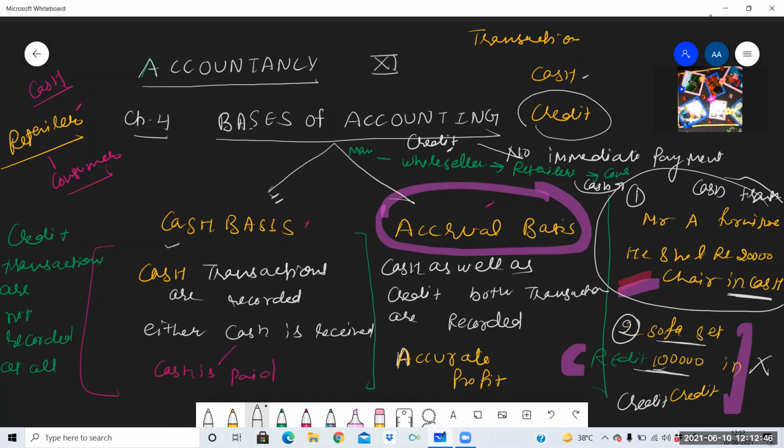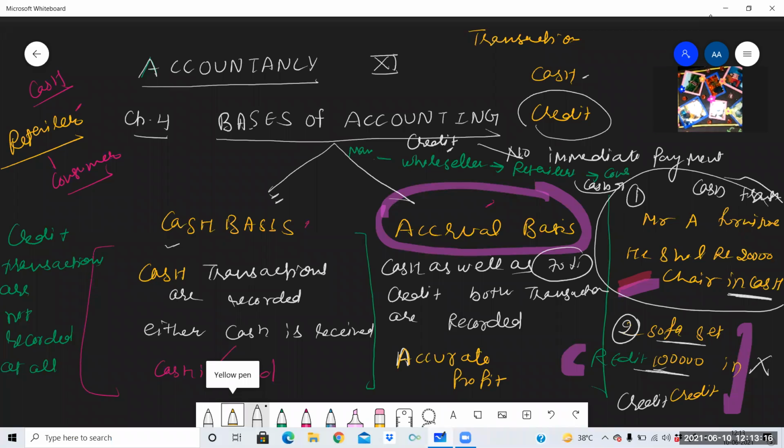So they are advised to follow accrual basis, because if their 70% transactions are in credit and 30% transactions are in cash, then if they are recording only 70% transactions, there will be no accurate amount of profit. So to get the accurate amount of profit, accrual basis is followed by such types of businesses where credit as well as cash transactions are there.